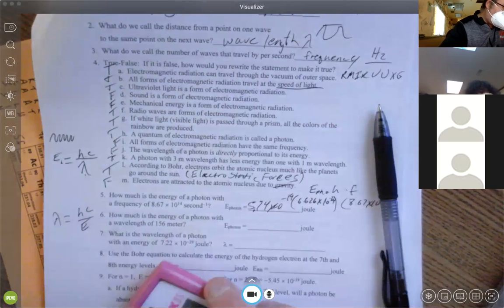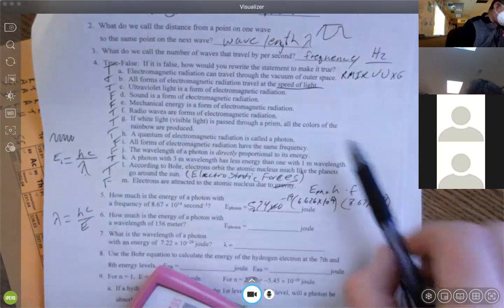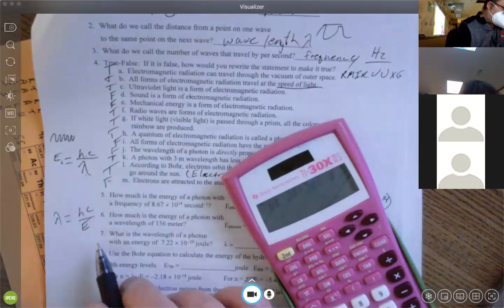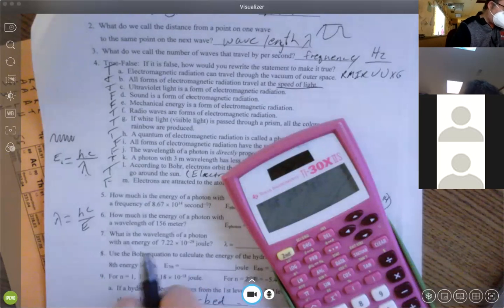Oh wait, I actually don't need to switch that. I actually can use this formula. I thought for some reason they were asking for the wavelength. Oh, I probably read this one. Let's do this one first, since I already have all of that in the equation. What is the wavelength of a photon with the energy of this? So I'm going to divide this by the energy.